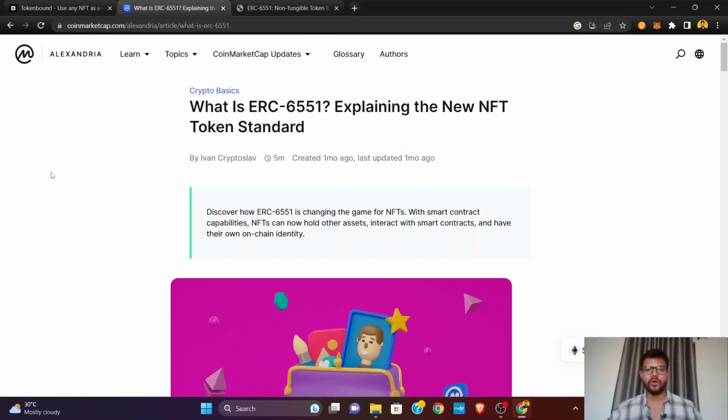So if we add all that functionality in that smart contract, and we make the owner of that smart contract, who can call any function of this smart contract, the owner of that NFT, then all the methods can be called by that owner of that NFT. So we can say that this NFT token can hold assets on that smart contract address, because this NFT is going to be the owner of that smart contract.